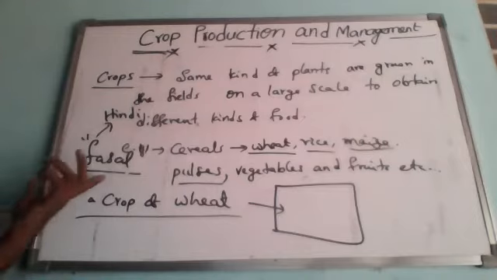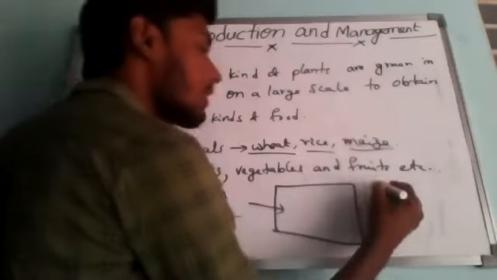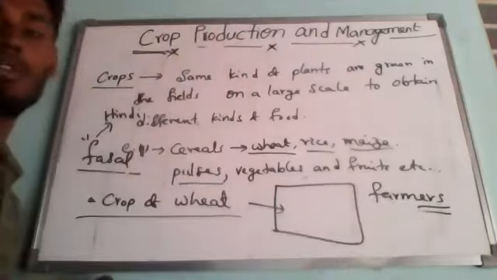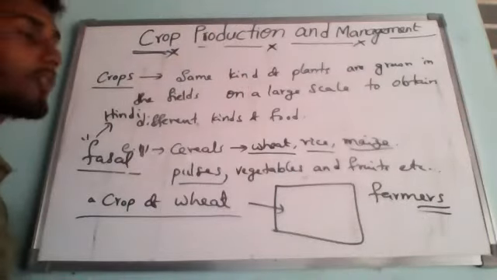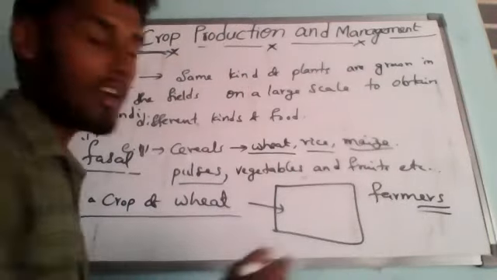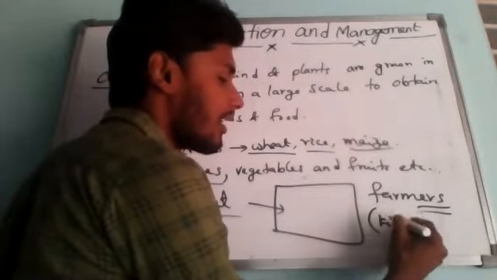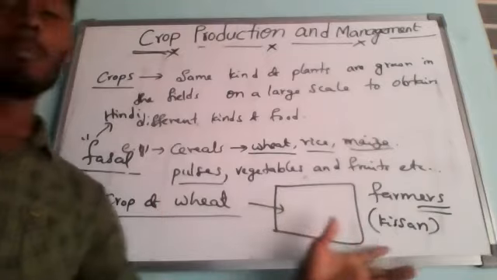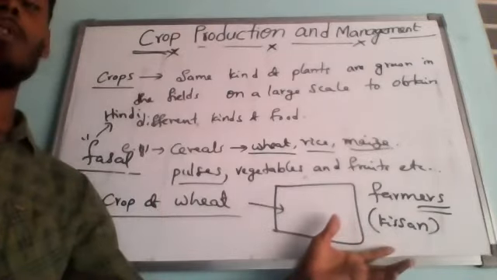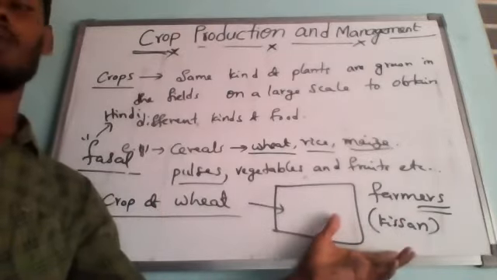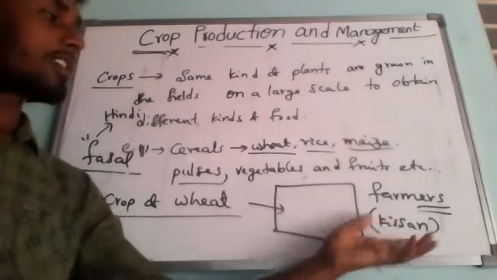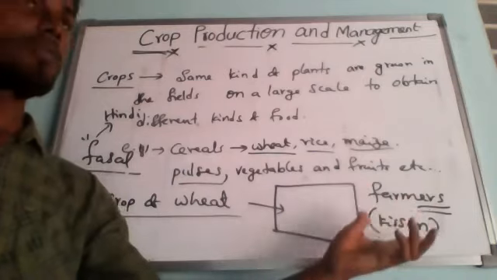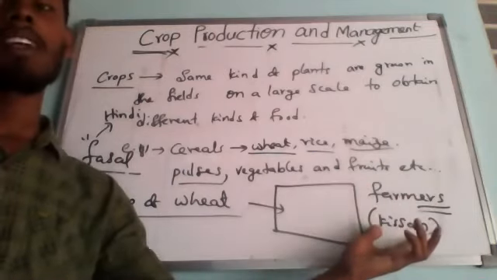who will cultivate these crops? Farmers. We can call them farmers. A common word in India for farmers is Kisan. We know, for example, Prime Minister Narendra Modi's schemes, like the Kisan Yojana schemes. So Kisan here means it belongs to farmers. That is why we can call farmers Kisan.